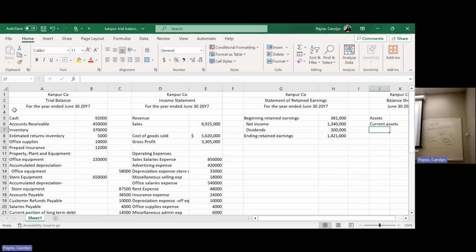Estimated returns, that's just inventory. Don't worry about that. That's an accounting term, and I didn't need to put that on there. Okay, so that's inventory. So is inventory a current asset? Yes. Is it going to turn into cash within a year? It better, hadn't it? Because if I've got inventory lying on the shelf for more than a year, there's a problem. And I'm not going to be in business for very long, unless I'm building a space shuttle.